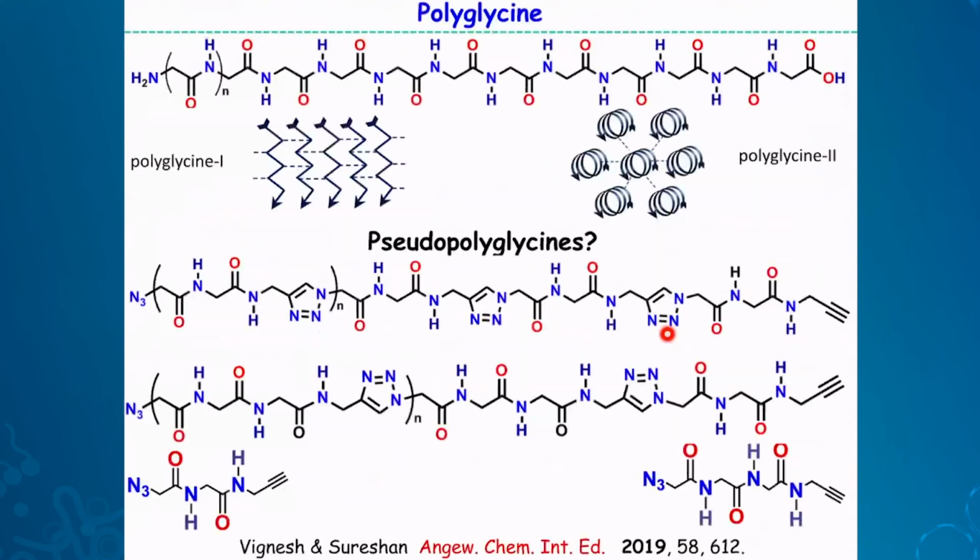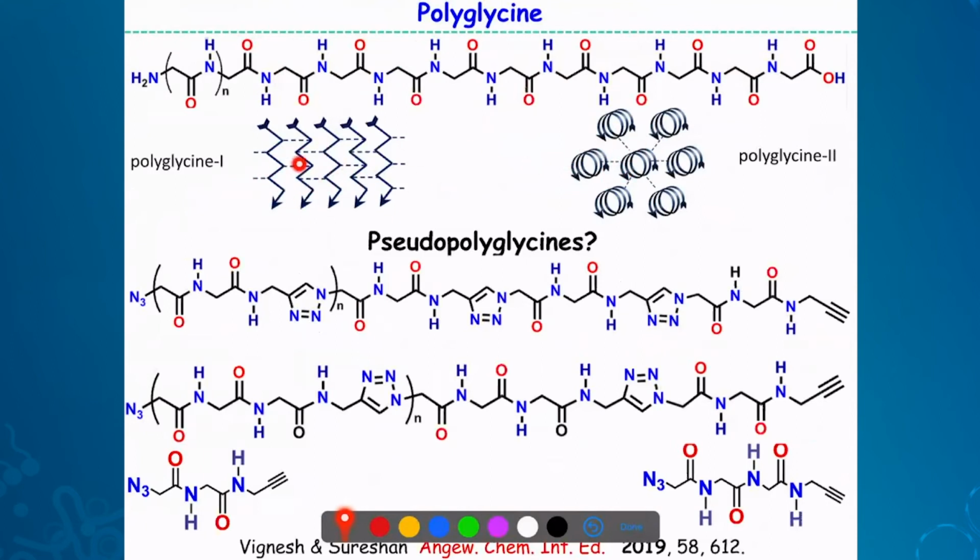So another one is glycine. I think I have few more minutes I have. So this is glycine, polyglycine. There is a lot of interest. This is a glycine repeats actually. This is present in some of the natural proteins like silk, spider silk, for example, or even other silks. And silk gets this strength because of this particular domain. And it has 2 different forms, polyglycine 1, polyglycine 2.